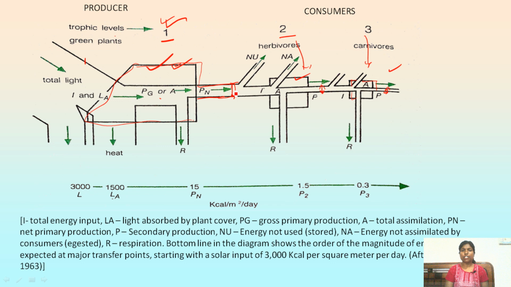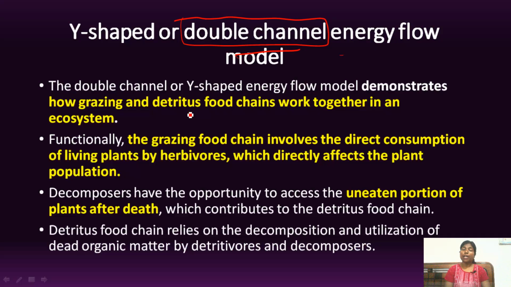Now there is another model, the Y-shaped or double channel energy flow model. Why is it mentioned here? Why is double channel mentioned here? Because this model takes into account 2 types of food chain simultaneously. This model states that at the same time 2 food chains work together. So these food chains are the grazing and detritus food chains, right?